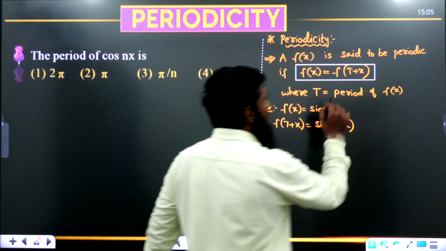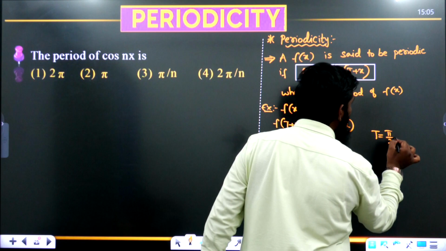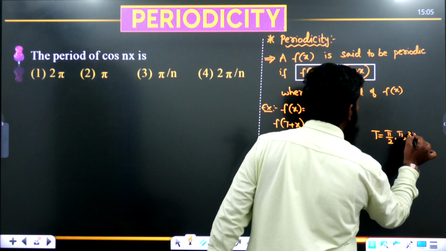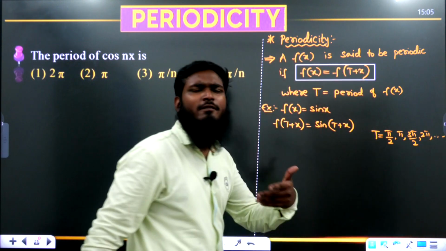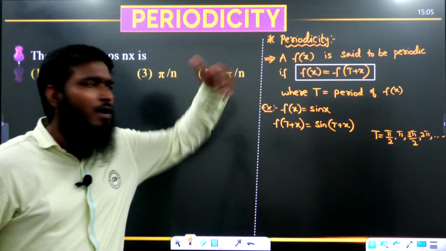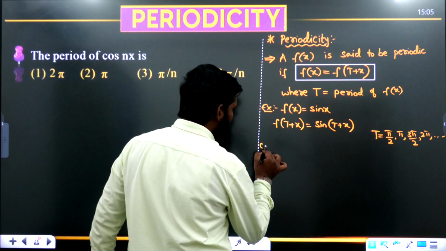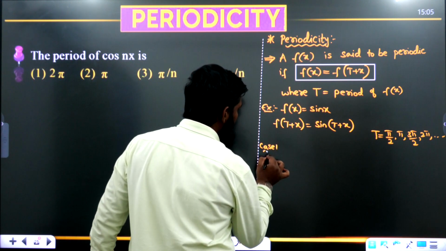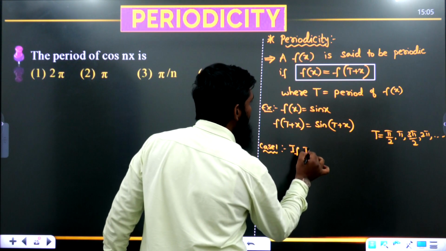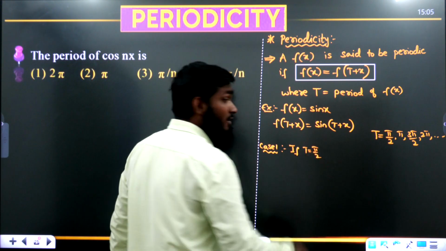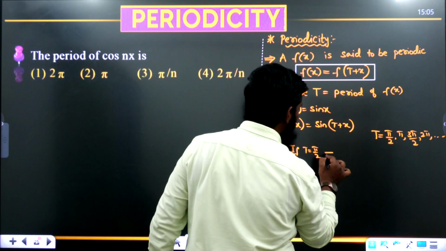Now what we have to do: as I have told you, we take t values. What are the t values we can take? Pi by 2, pi, 3 pi by 2, then 2 pi, then so on, 3 pi, 4 pi, 5 pi, 6 pi, 7 pi, whatever it may be, we can take all the t values. Okay. Now in case number 1, if t value is equal to pi by 2, let us check this part.